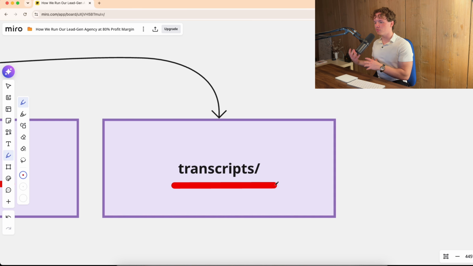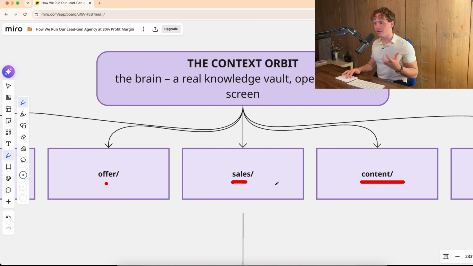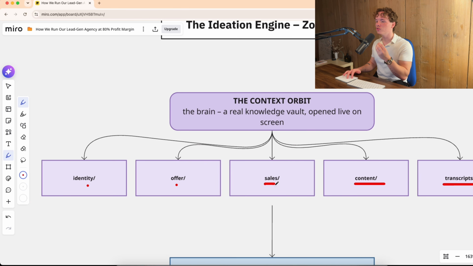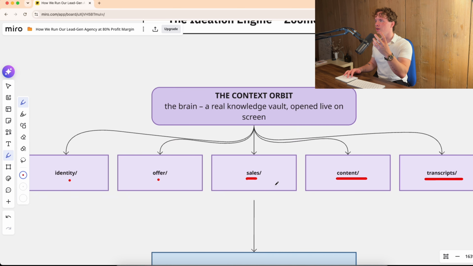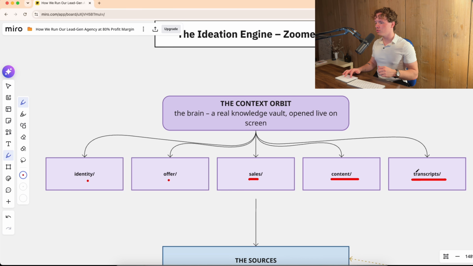But then on the other side, also video scripts. It can extract, for example, again, the identity part. What tonality do you speak in? How do you speak? How do you pronounce certain things? How do you articulate yourself? All of that goes into transcripts.